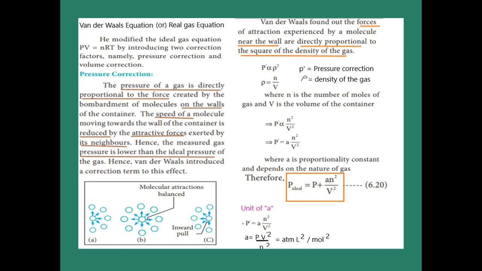Then the unit of a. What is a? Van der Waals constant. We are going to find out the unit of that constant. We already know from the equation P dash equals a into n squared by V squared. We have to find the constant a, so interchanging the other values, a equals P dash V squared by n squared. P dash means pressure, so atmosphere. Volume means liter, so liter squared. And n means number of moles, so mole squared. So what is the unit of a? Atmosphere L squared by mole squared. It is an important one word question.